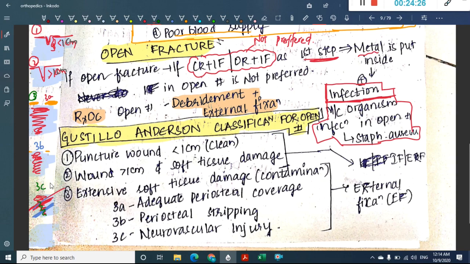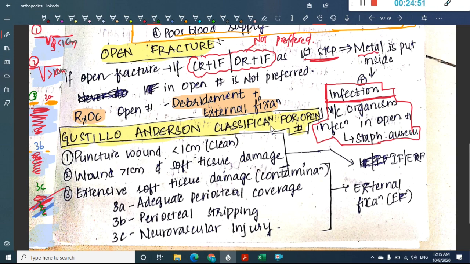So what is first? First, the puncture wound should be less than 1 centimeter. Second, the puncture wound is more than 1 centimeter with soft tissue damage. Third, there is extensive soft tissue damage. 3A, the periosteum is intact. 3B, extensive soft tissue damage with periosteal stripping present. In 3C, extensive soft tissue damage with neurovascular injury.